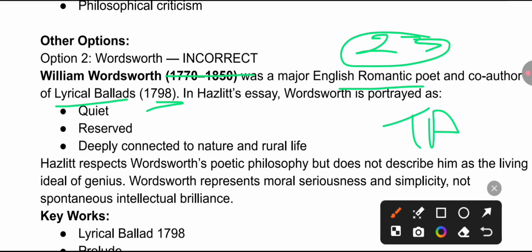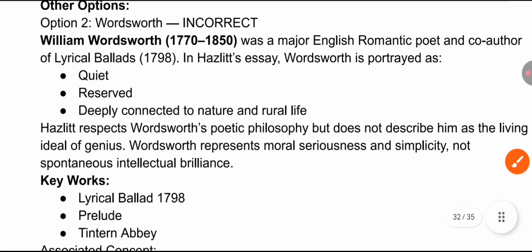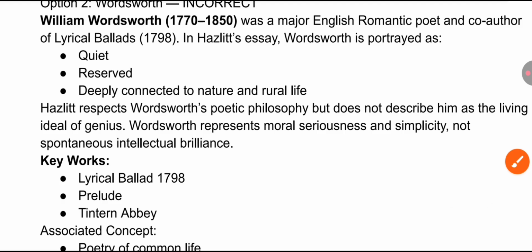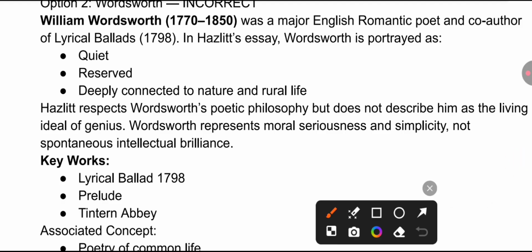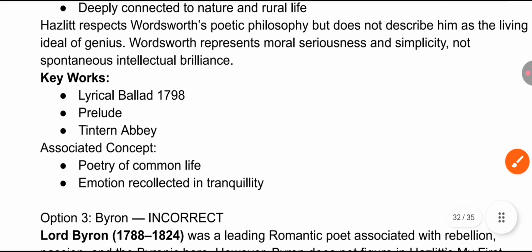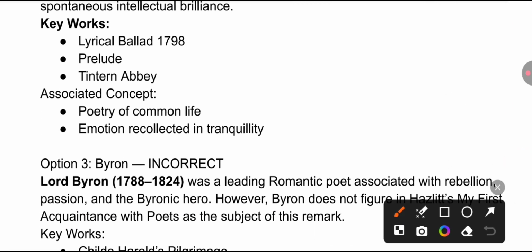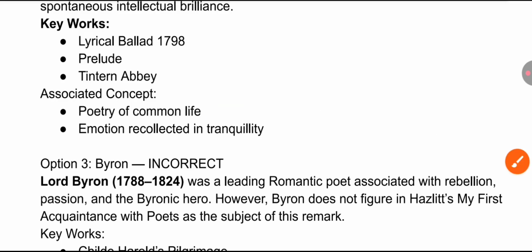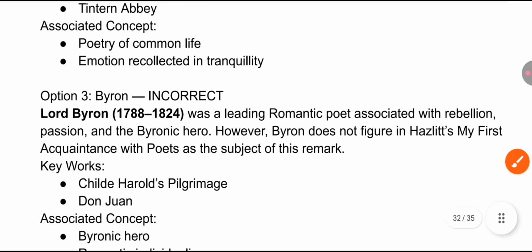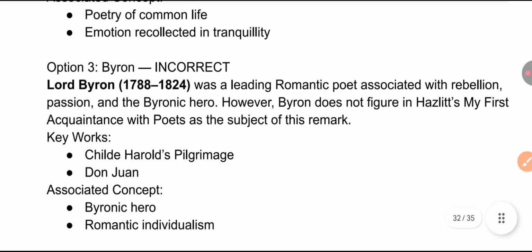Here Wordsworth is portrayed as quiet, reserved, deeply connected to nature and rural life, and focusing on common language. Lyrical Ballads, 1798, The Prelude, Tintern Abbey, The Excursion are the important works by William Wordsworth. His poetry majorly focused on common life and emotion recollected in tranquility. Poetry is the spontaneous overflow of powerful feelings. This is the very famous quotation by him.